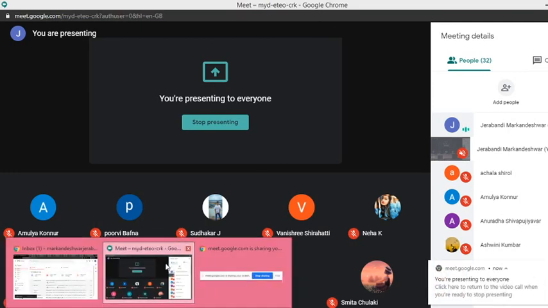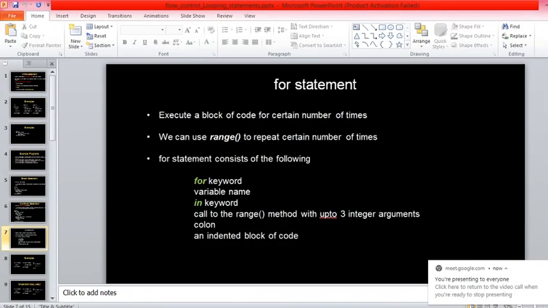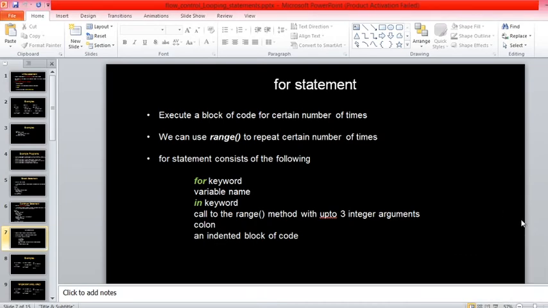So then what's the difference between while loop and for loop, and when to use while and when to use for loop? Okay, so we'll discuss that one. But before that, first let us see some basics of for loop, and then we'll go with the discussion about when to use for loop and when to use while loop.